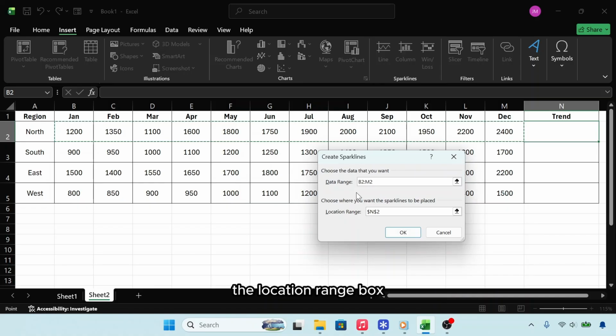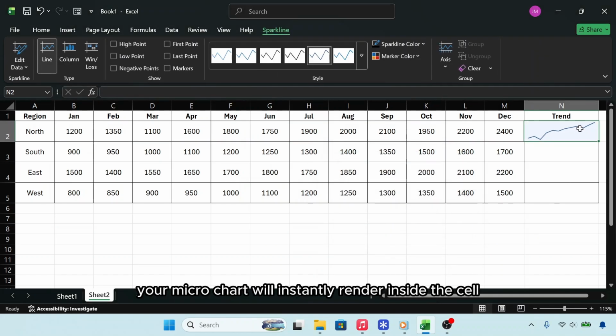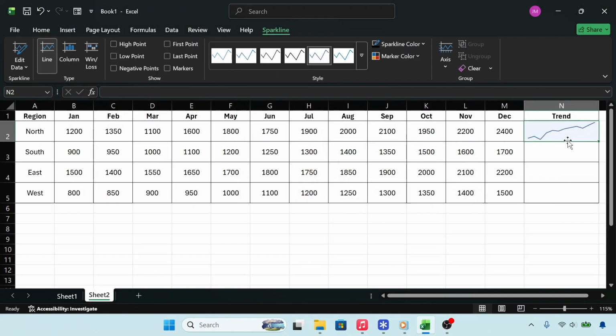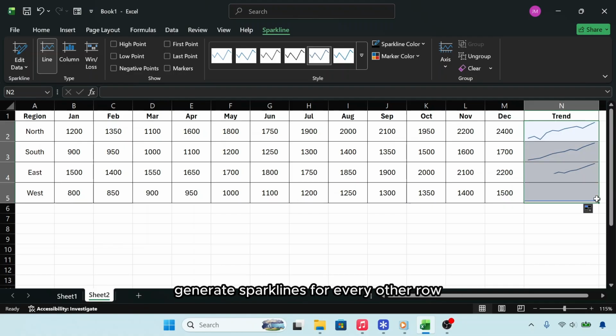The location range box should already display the single cell you clicked on earlier. If it looks correct, click OK. Your microchart will instantly render inside the cell. To apply it to the rest of your table, just click the bottom right corner of that cell and drag the fill handle down to automatically generate sparklines for every other row.